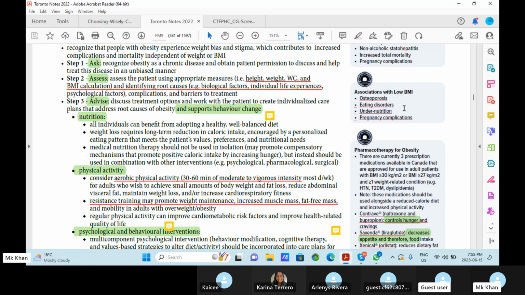This is important. It is associated with low BMI, osteoporosis, eating disorder, undernutrition, and pregnancy complications. The osteoporosis is very, very common. Low BMI.